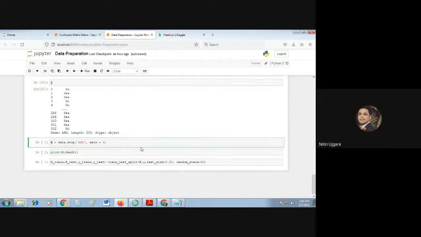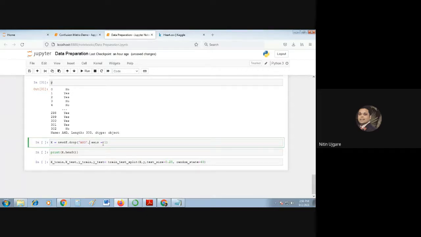This is my input data frame and this is my output data frame. X is basically the input feature vector and Y is the output values for all the inputs X. So here, new df dot drop. This drop function will drop the column that you specify as the first parameter, AHD, comma axis equal to 1.